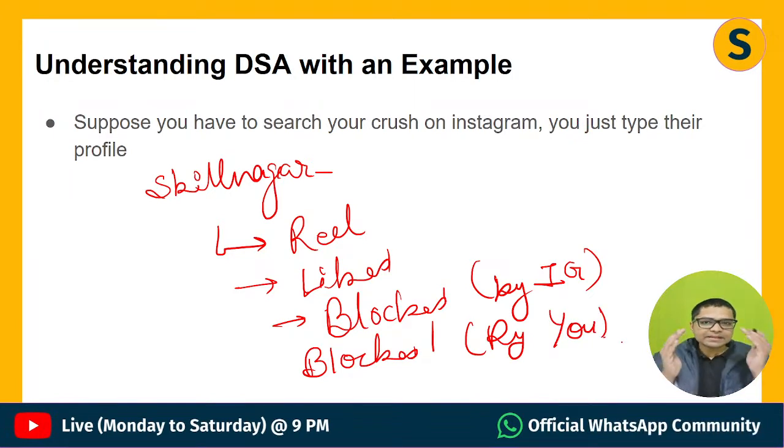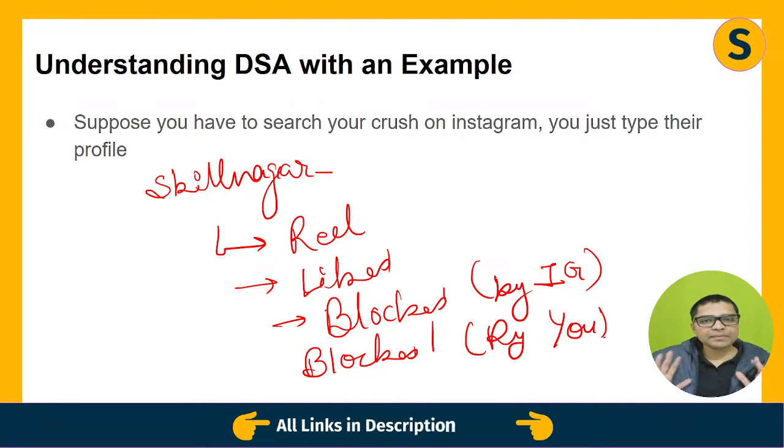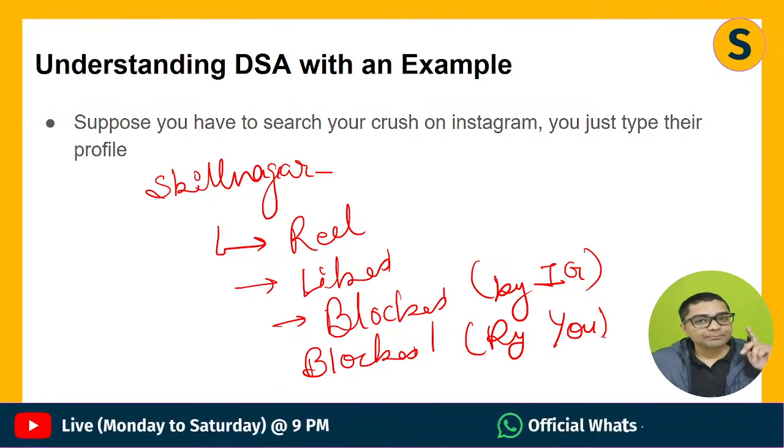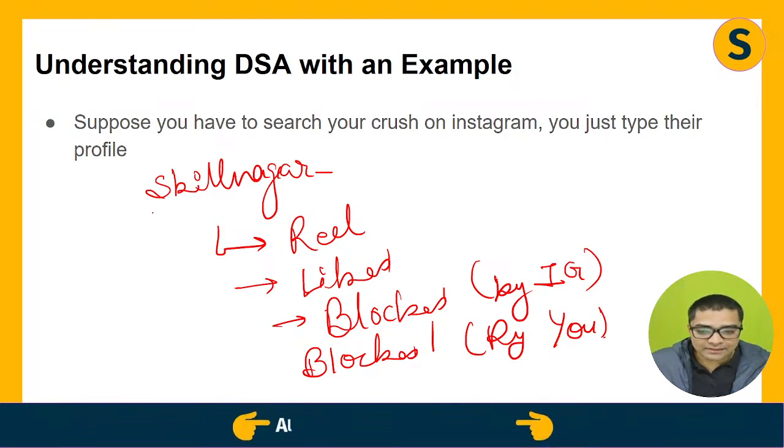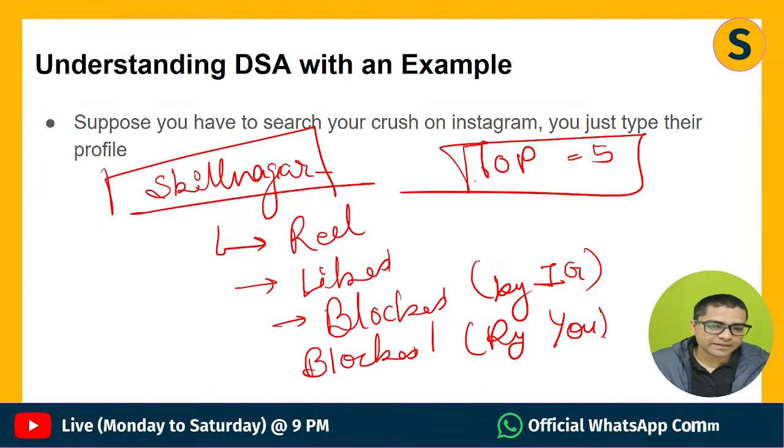So these are various terms and conditions. These are various conditions based on which Instagram is deciding who should be at the top of your search. Now, the biggest important thing is your desired result has to be among top 5. Otherwise, you will say Instagram is useless.